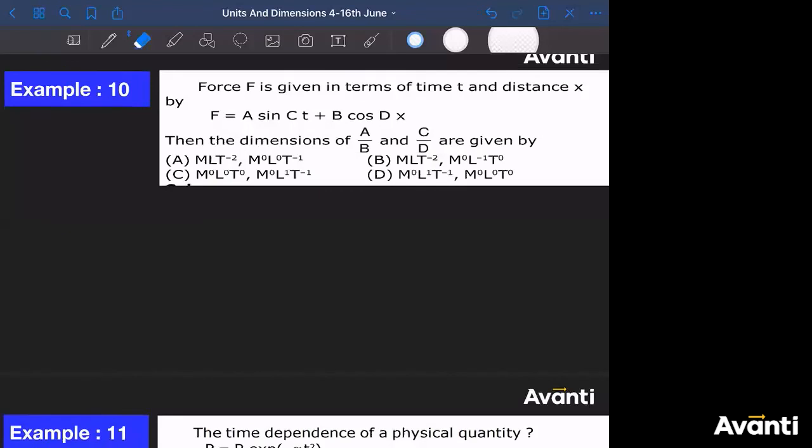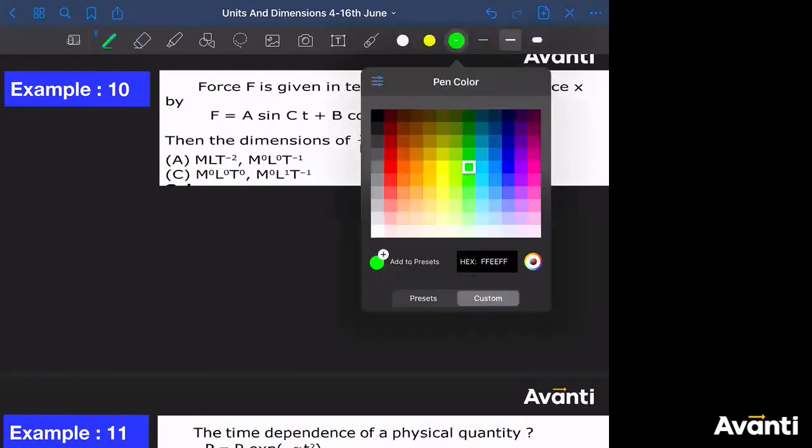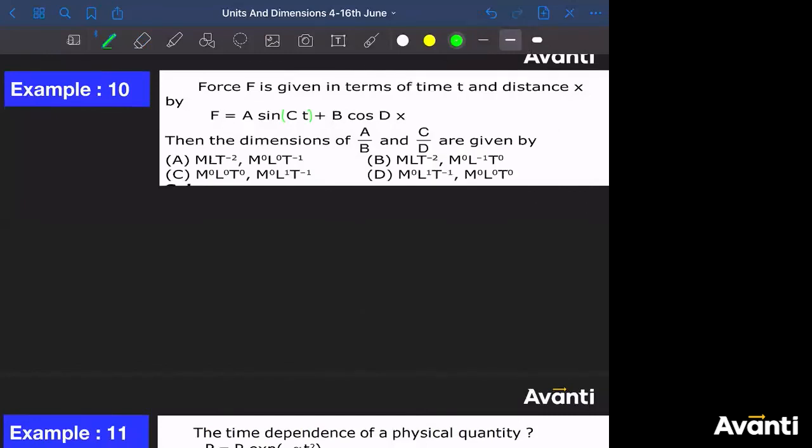F is given in terms of T and X. The force is given in terms of T and X. Consider this as in the bracket. So F equals A sin CT plus B cos DX. Then the dimensions of A by B and C by D are given by. Very, very easy question. Come on guys, answer this.